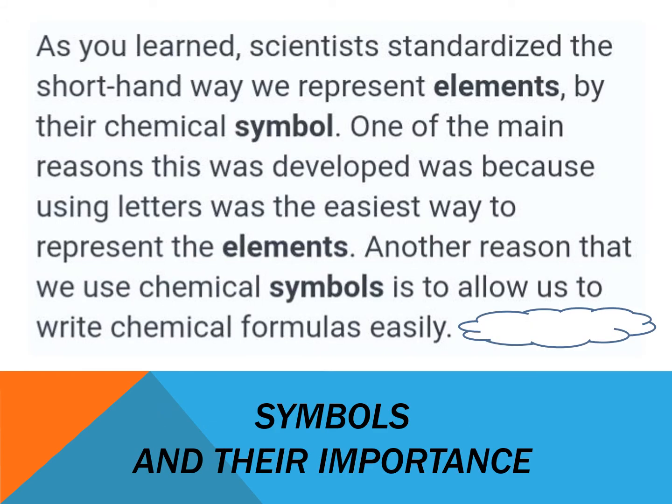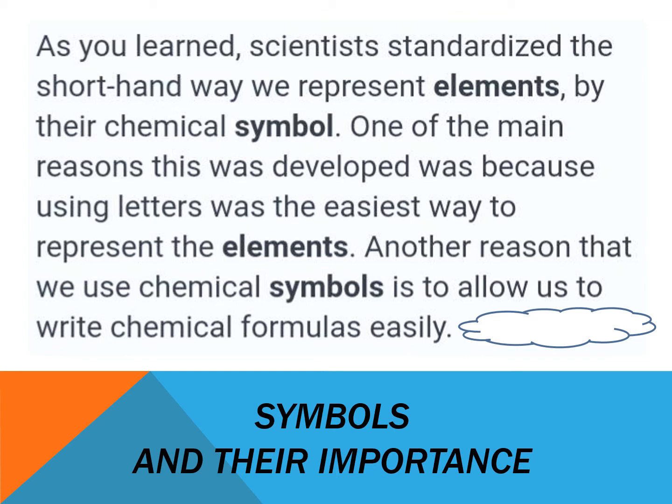Now let's talk about the importance of symbols. For example, silicon has the symbol Si. Why is it important that an element has a symbol? As you learned, scientists standardized the shorthand way we represent elements by their chemical symbol.